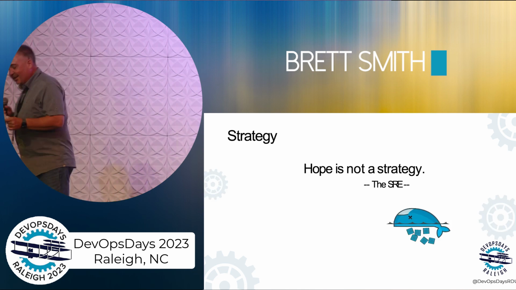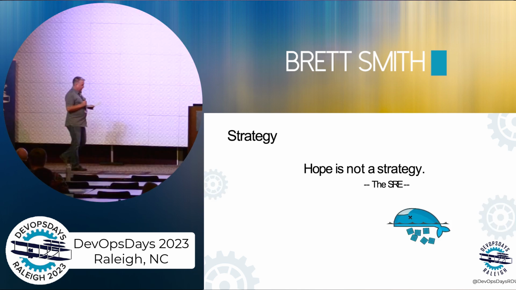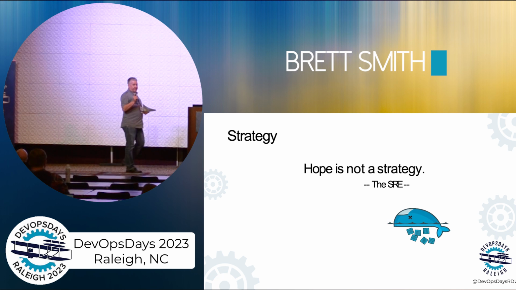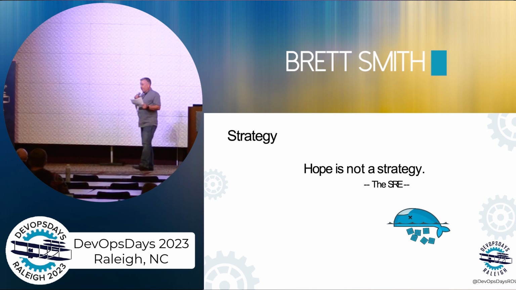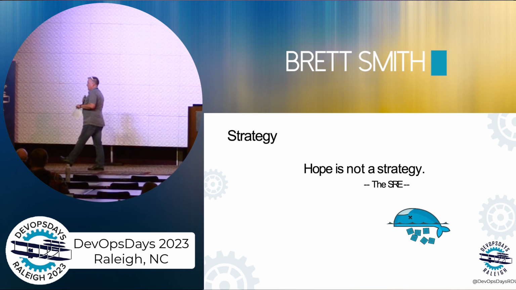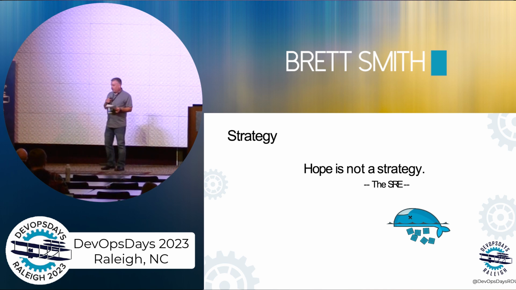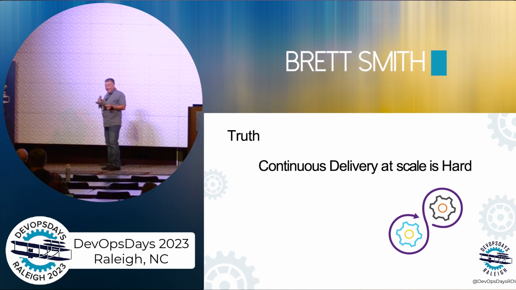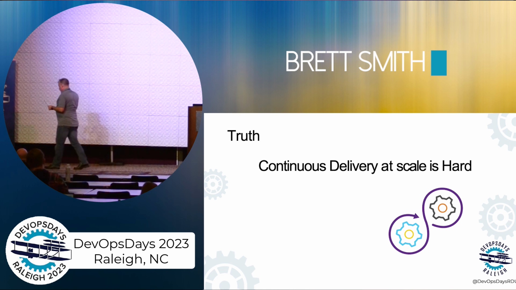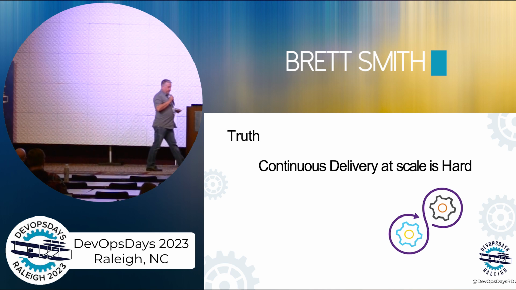Hope is not a strategy. We cannot hope the robots do the right thing, and we cannot hope the robots don't chase my electric sheep. We need a strategy. Why do we need a strategy? Because we all need strategies. Don't we all need strategies? Because continuous delivery is hard at scale, continuous anything at large companies is going to be difficult.